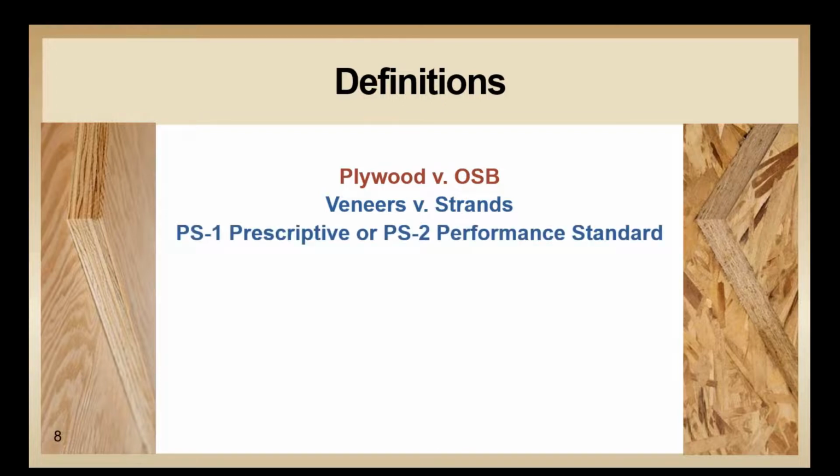Plywood can adhere to the PS1 product standard, which is a prescriptive standard based on veneer grades. So only plywood can be manufactured in accordance with this standard. PS2 is a performance-based standard, which allows both OSB and plywood to be manufactured in accordance with this standard. That provides more flexibility, allowing manufacturers to be more creative in how to make these panels to meet our structural requirements.